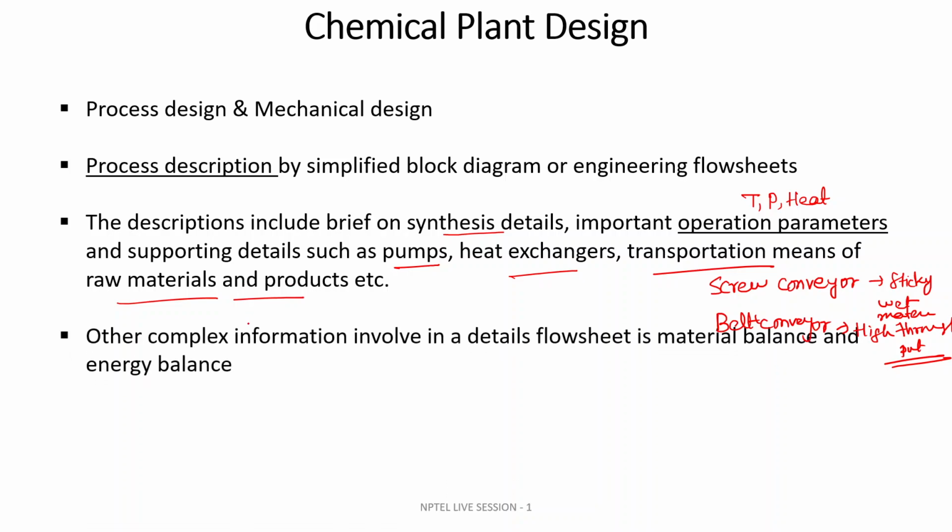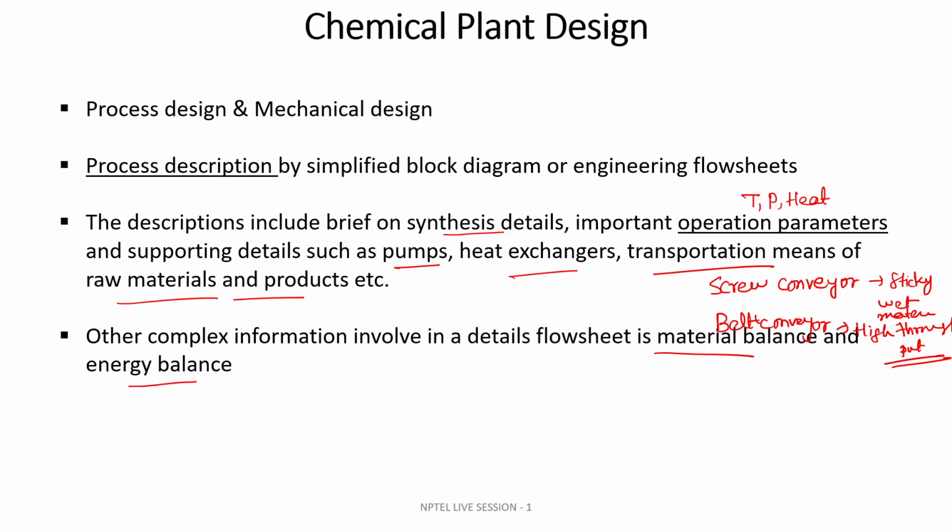Other complex information that can be included in the plant design is the flow sheet, that is, material balance and energy balance. Generally, that is a more detailed version of the engineering flow sheet. The basic engineering flow sheet only gives you an overall view, a symbolic representation of each chemical reactor, heat exchanger, pumps and this kind of thing.